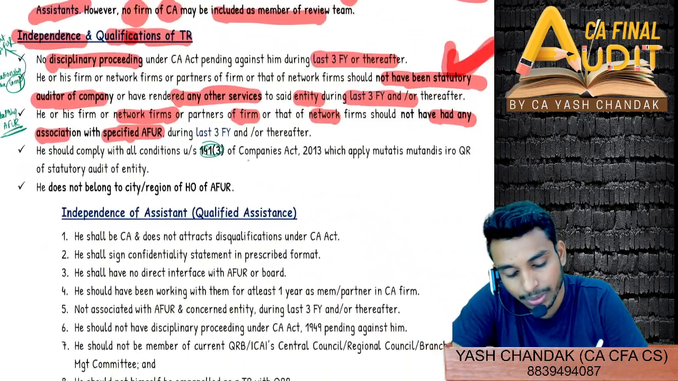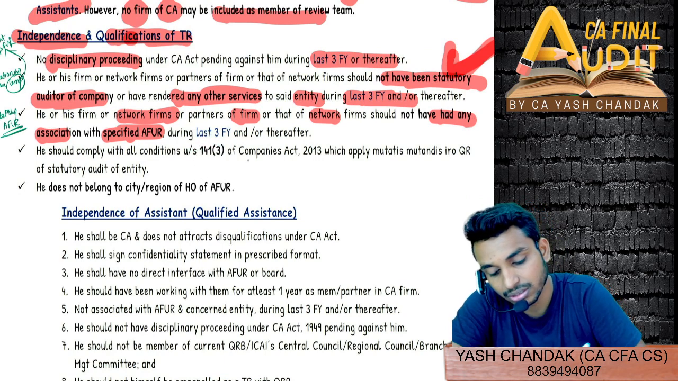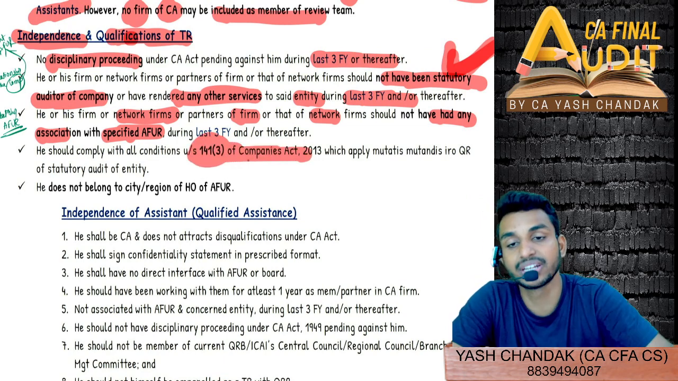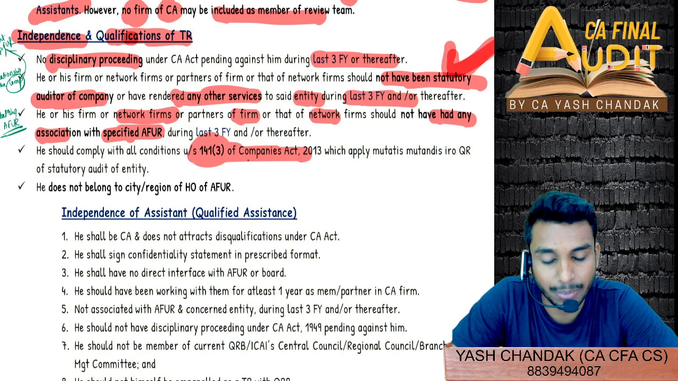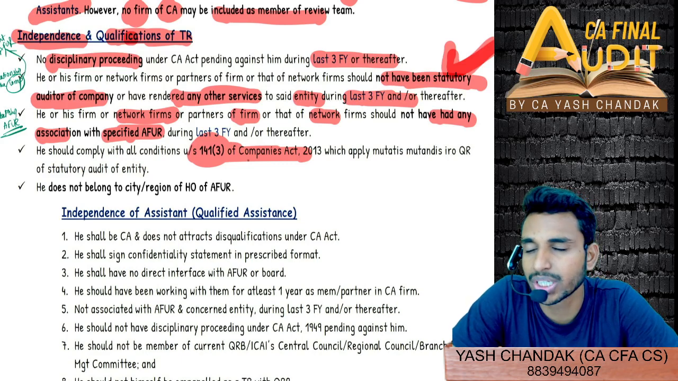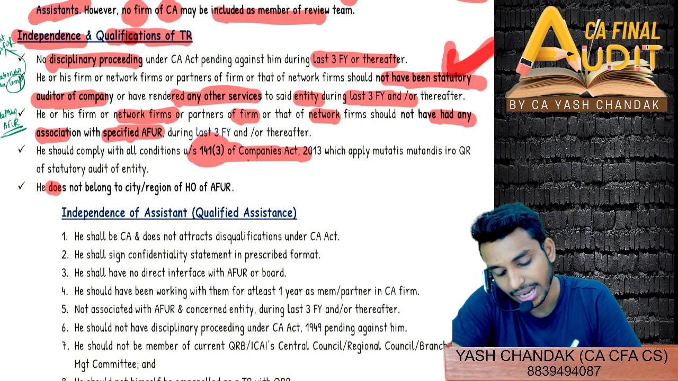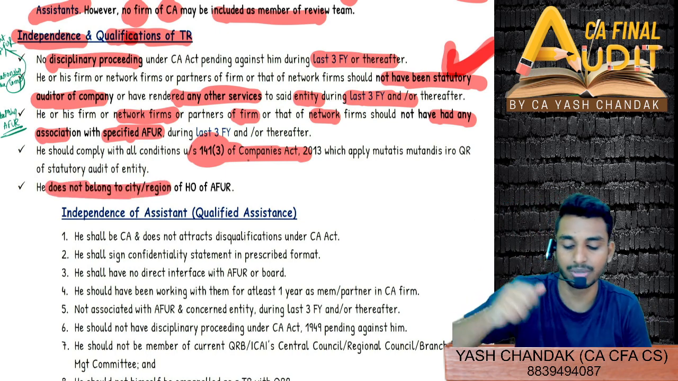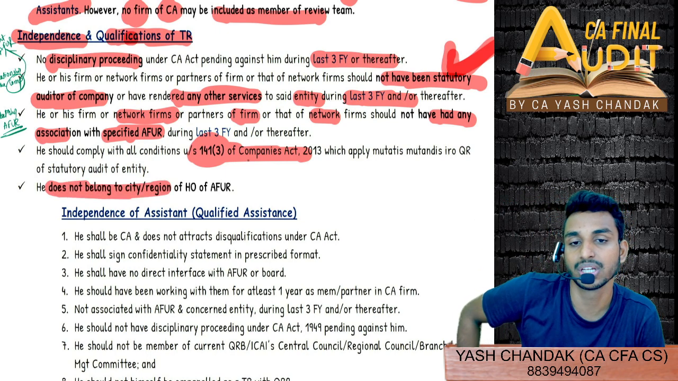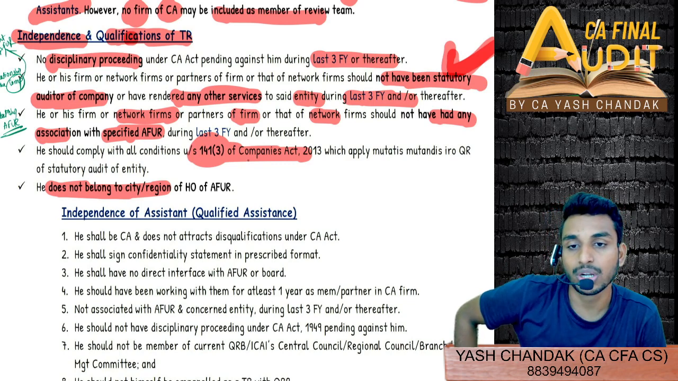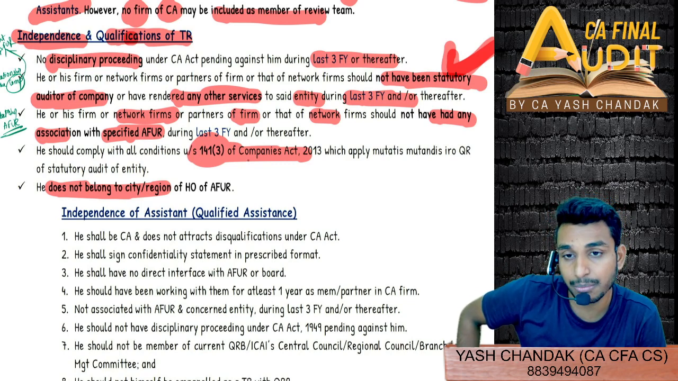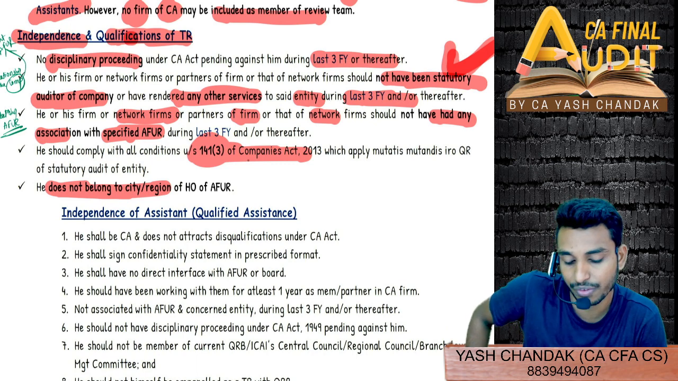And also he should not be disqualified under Companies Act to become an auditor of that company. He should not have been disqualified under section 141 subsection 3. And he does not belong to the same city, same region of head office of the AFUR. That means if I am in Raipur, my quality reviewer will not be belonging to the same city, Raipur, or same region of head office of the AFUR.